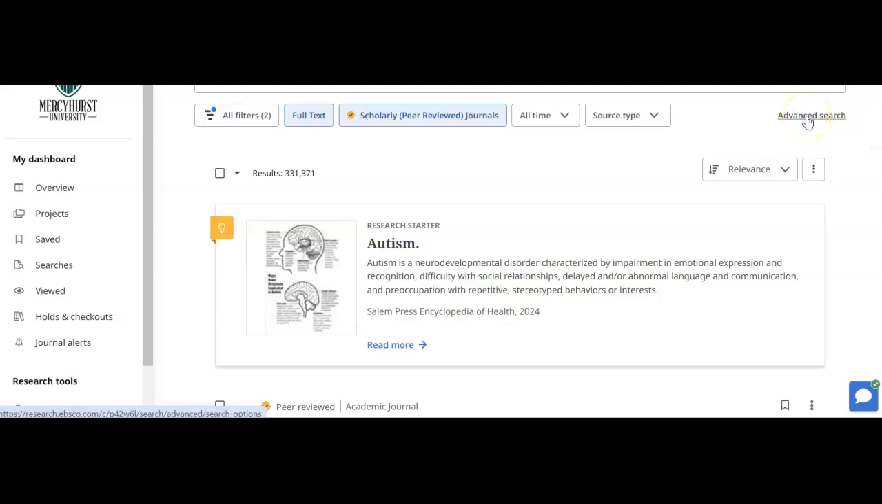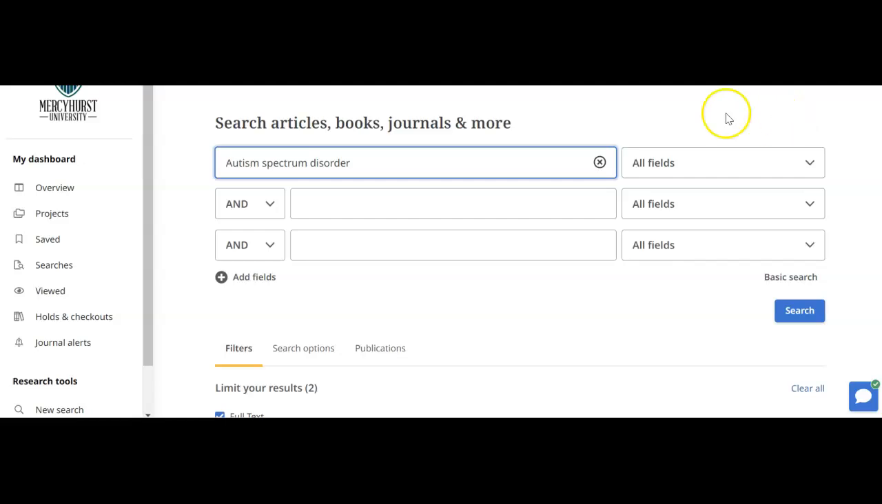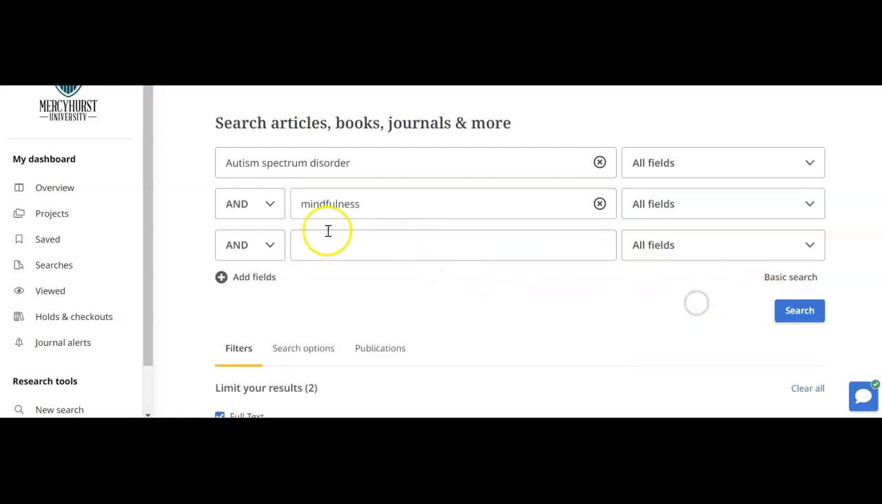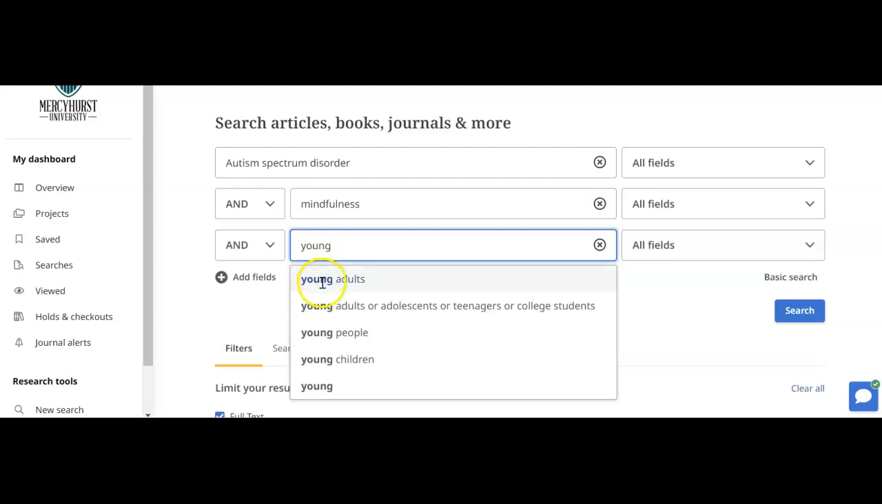We're then going to click on advanced search, because you're going to see we have the key term autism spectrum disorder, and then you want to add mindfulness, maybe even mindfulness-based stress reduction, but I'm just going to go with the easiest term. And how about young adult? You can see there's an option: young adults or adolescents or teenagers or college students. Maybe that would be the best because you can see all these ors. So I'm going to click on that.